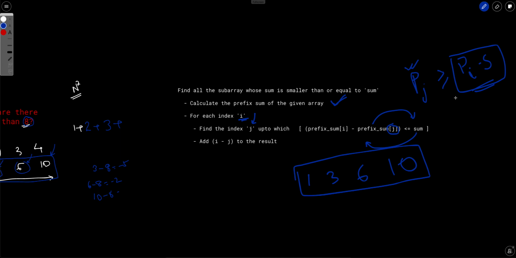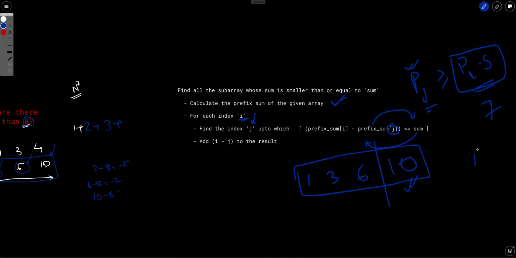So let's say if you have to find all the indices which have value less than or equal to, let's say, 7, then we'll do binary search and 7 comes here. So there is one integer which is greater than or equal to 7.